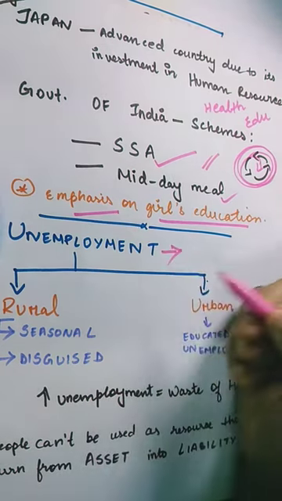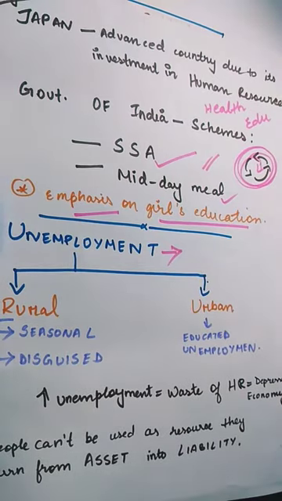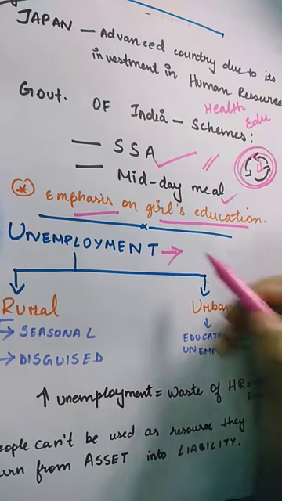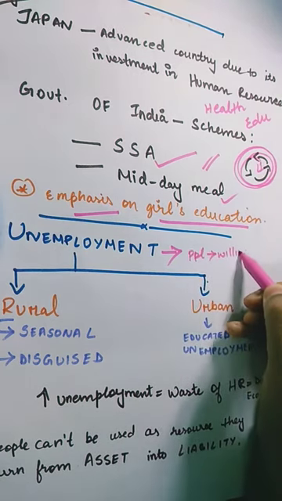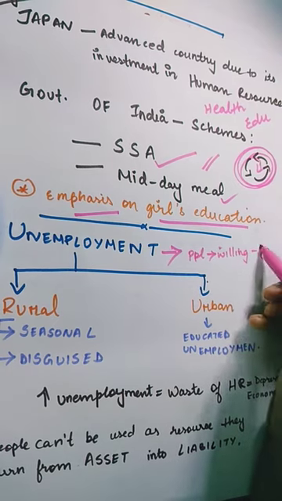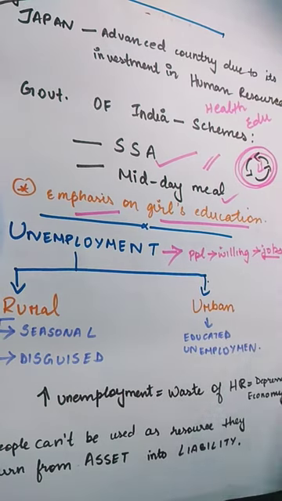We need to understand this concept very nicely, because it is going to be very important. Unemployment means that people who are willing to work but cannot find jobs are called unemployed.